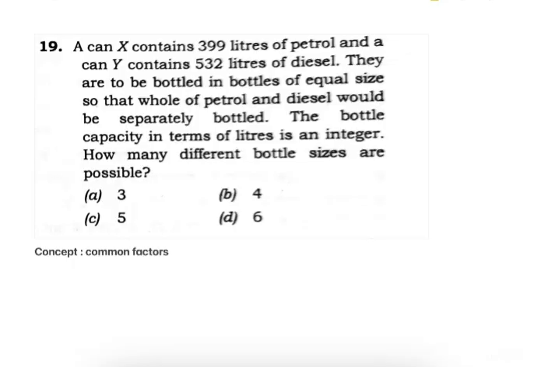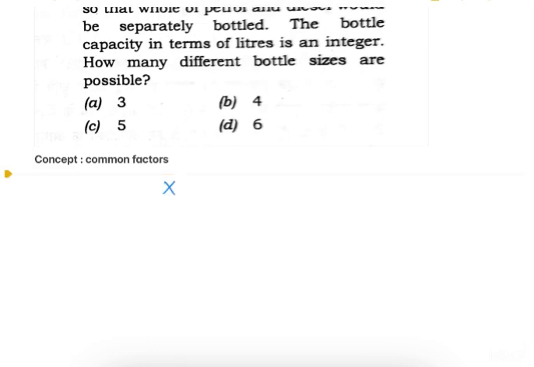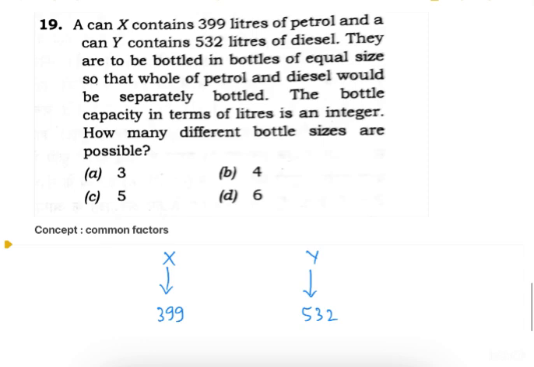Now this question is based on the concept of finding the common factors between given numbers. So here can X has petrol 399 liters and can Y has diesel, which is 532 liters. Then the question further says that they are to be bottled in bottles of equal size.